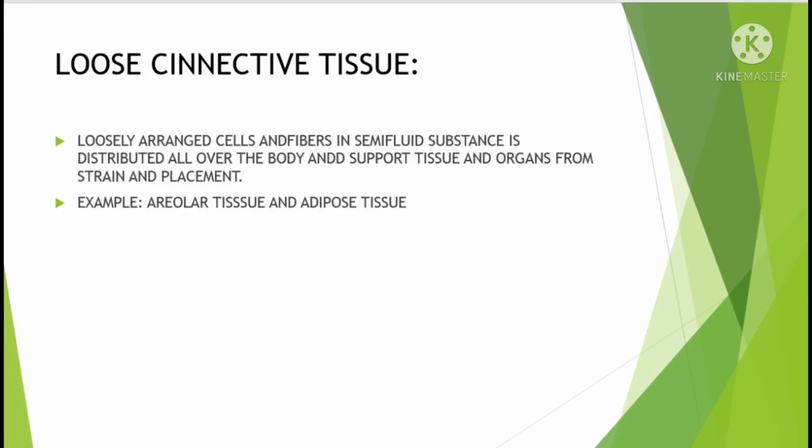Loose connective tissue has loosely arranged cells and fibers in a semi-fluid substance. It is distributed all over the body and supports tissues and organs from strains and displacement. Examples are areolar tissue and adipose tissue.